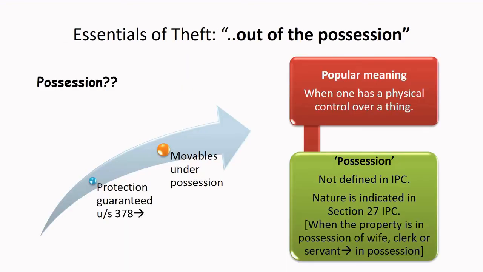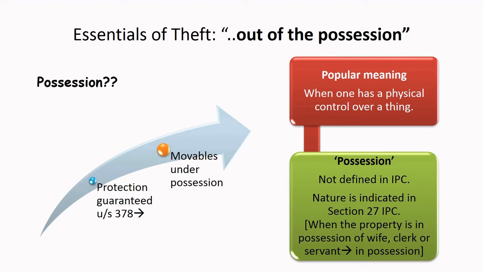Another important aspect to be covered in this provision is possession. Why? Because the main right that is protected by virtue of this provision is nothing but possession. Let us quickly examine the provision. Theft, according to the provision, is dishonest moving or taking of a movable property out of the possession of a person without his consent, etc. Thus, possession is really significant to be understood when you talk about theft.